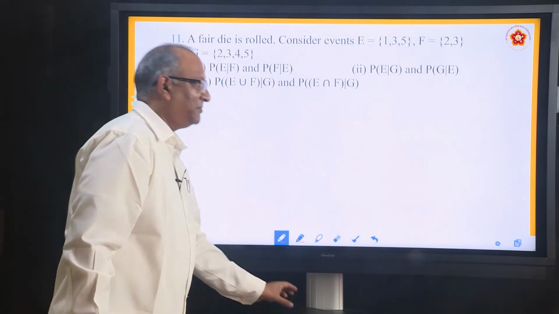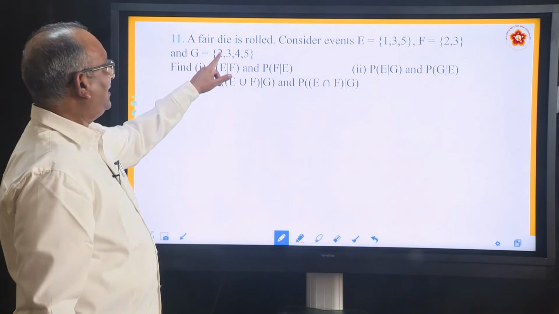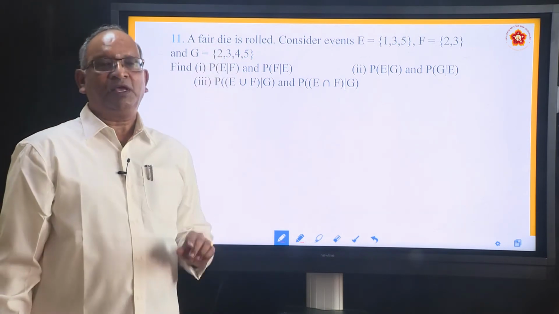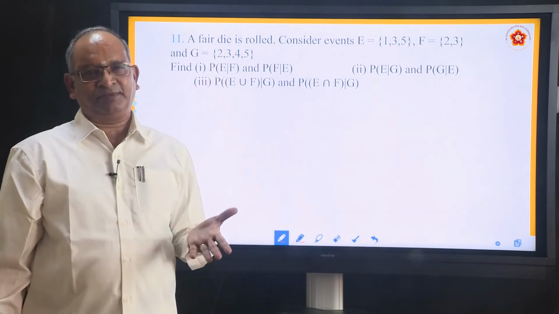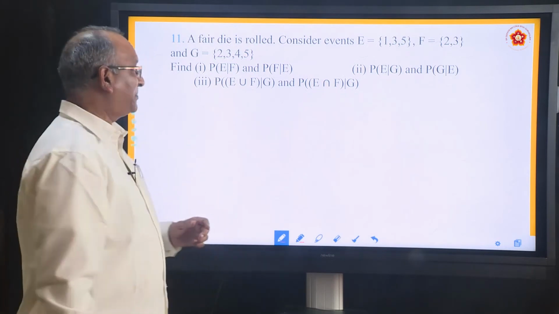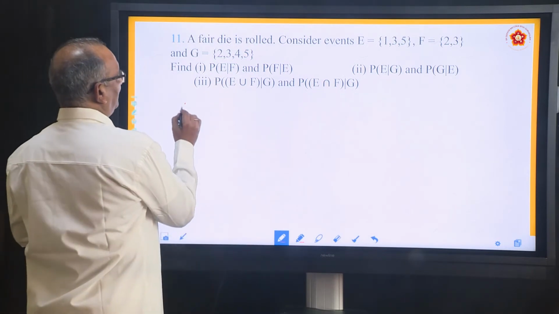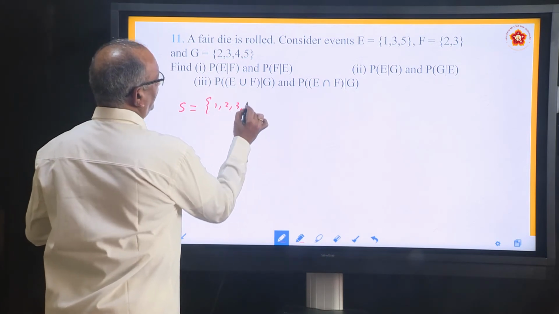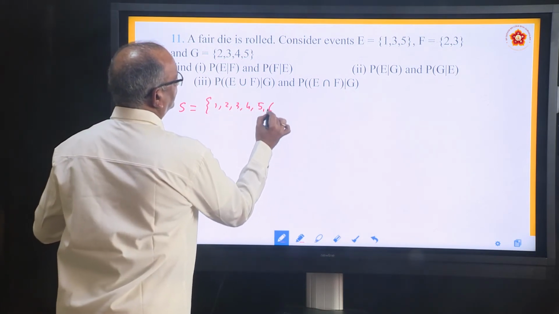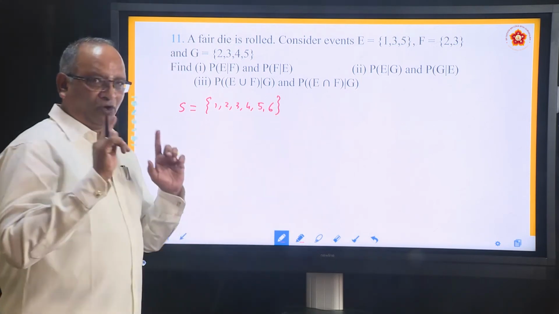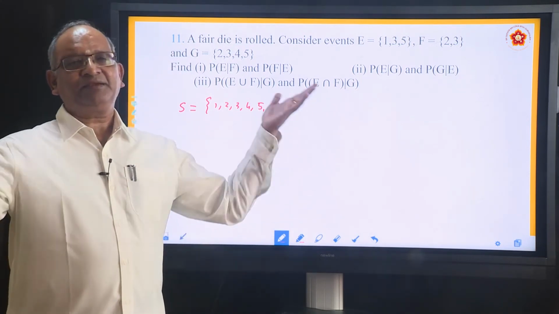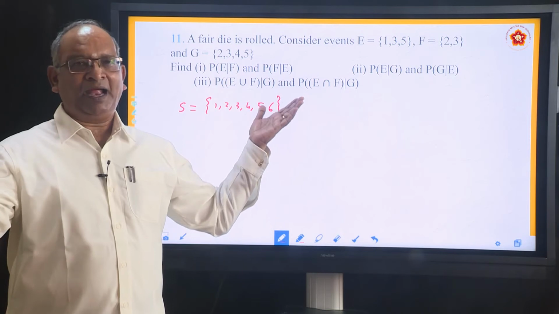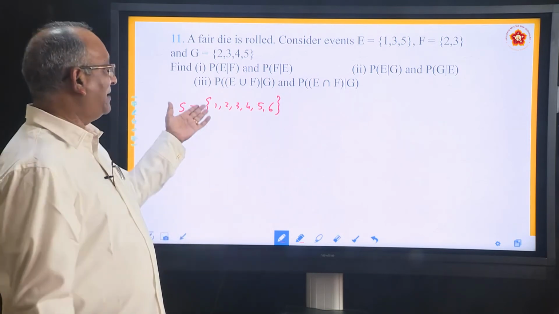Another interesting problem. A fair die is rolled. If you roll a die, what are the outcomes? That becomes the sample space. So, tell me what is the sample space? 1, 2, 3, 4, 5, 6. When you roll one die, these are the possibilities, and those possibilities make up the sample space.